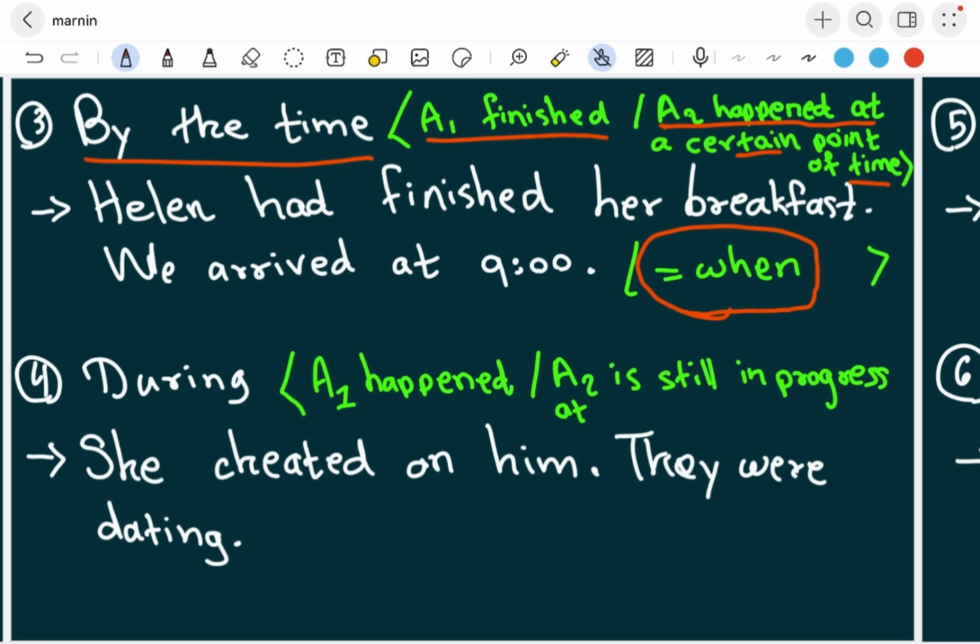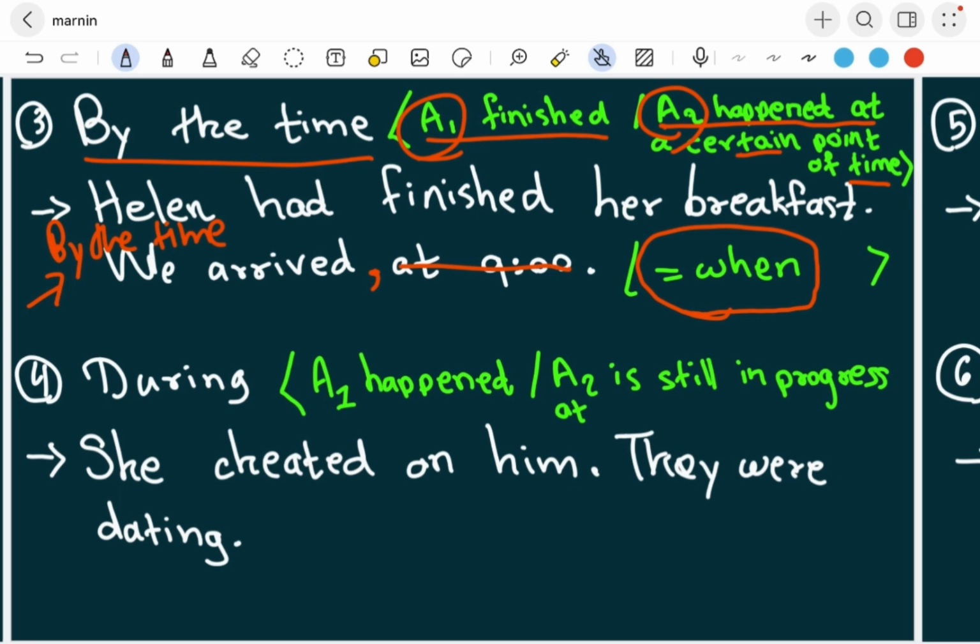So in this situation, when we use by the time or when to describe these activities, the time we focus on in the time linker is activity 2, not activity 1. Okay, so we'll say by the time we arrived at 9, or you can just say by the time we arrived, Helen had finished her breakfast.